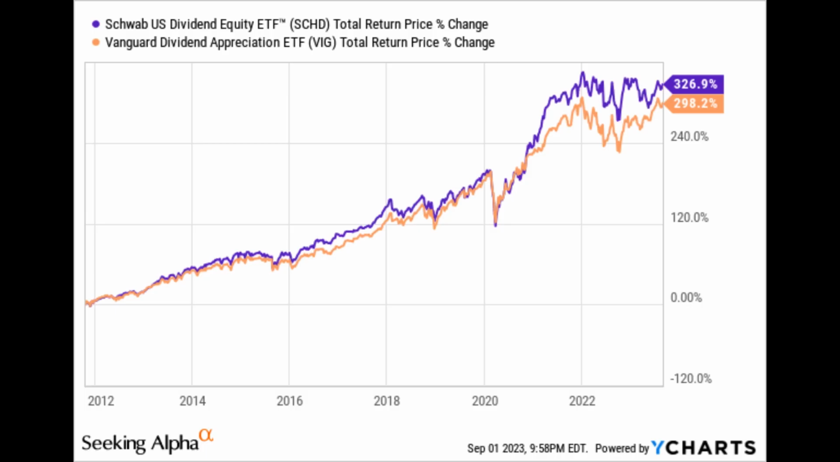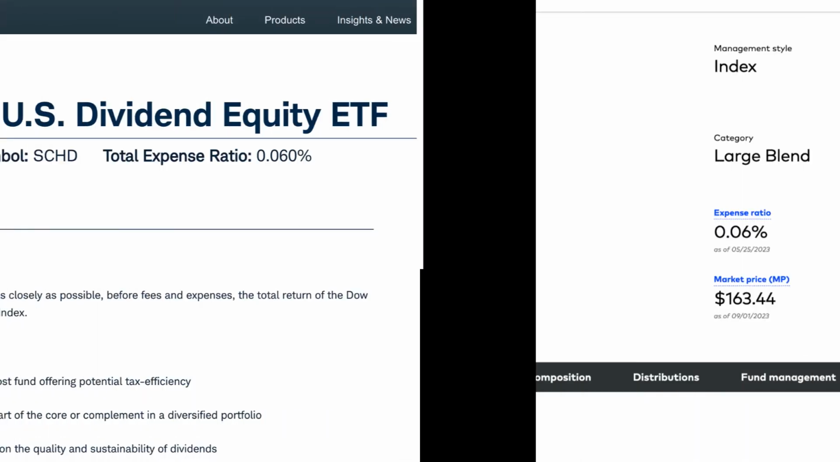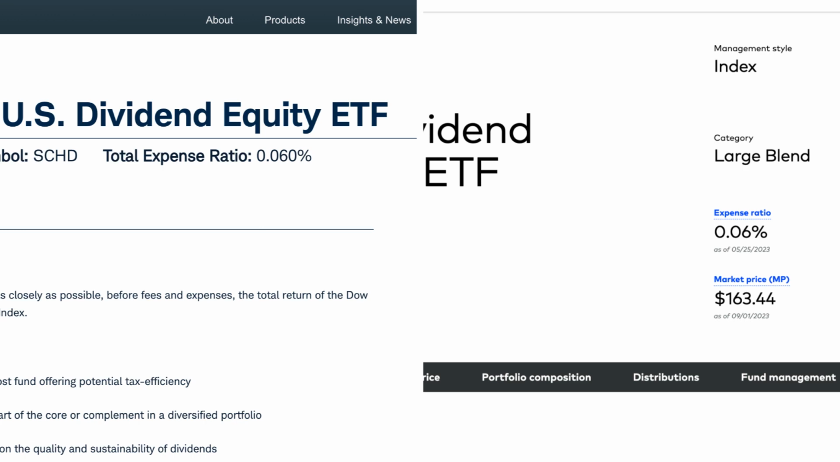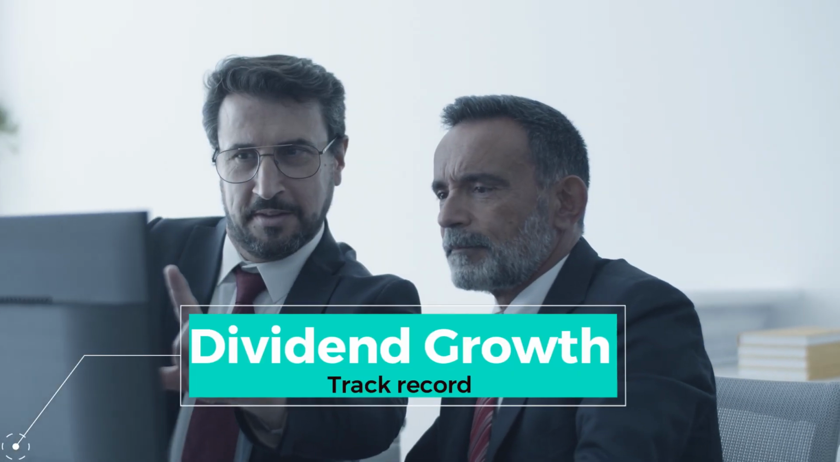First up, let's look at their total return track records. Over the past decade, both SCHD and VIG have delivered exceptional performance, closely mirroring each other. However, SCHD has slightly outpaced VIG in terms of total returns. It's worth noting that both have incredibly low expense ratios at 0.06%, so SCHD's edge comes from its underlying holdings' performance. Now let's take a look at their dividend growth track record.